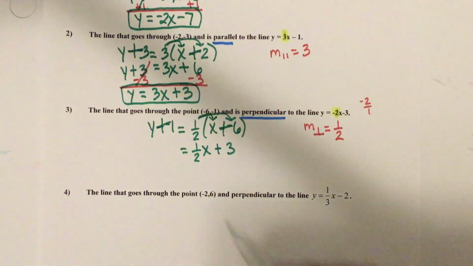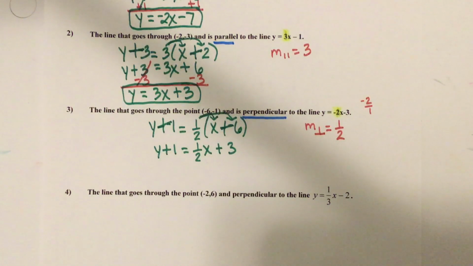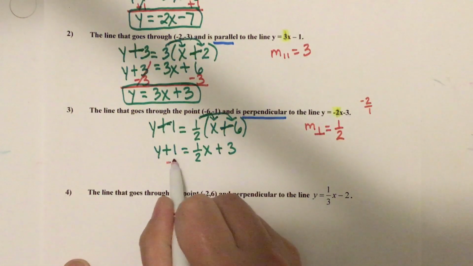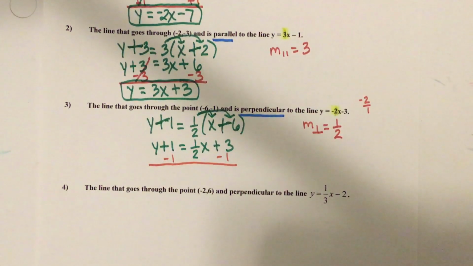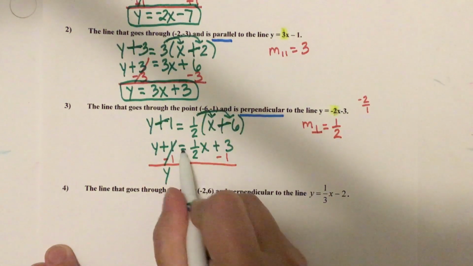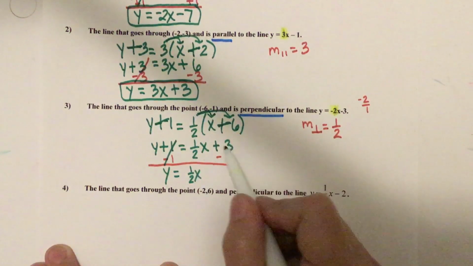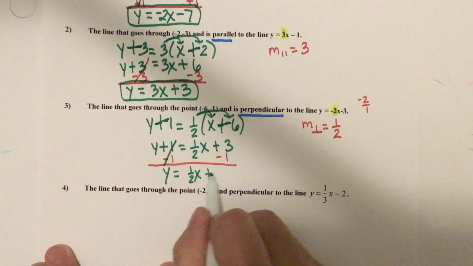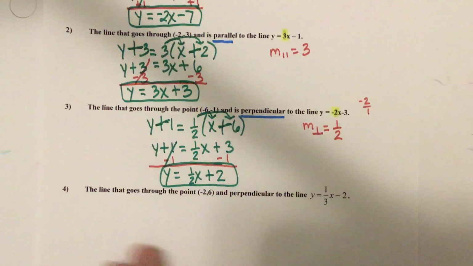Okay, let's bring down our y plus 1. And then to get y by itself, what would we do? We'd subtract 1. Okay, so at this point, the y drops down, the equals drops down, the 1/2 x drops down, and what's 3 minus 1? 2. And that's our answer. Not so bad, is it?